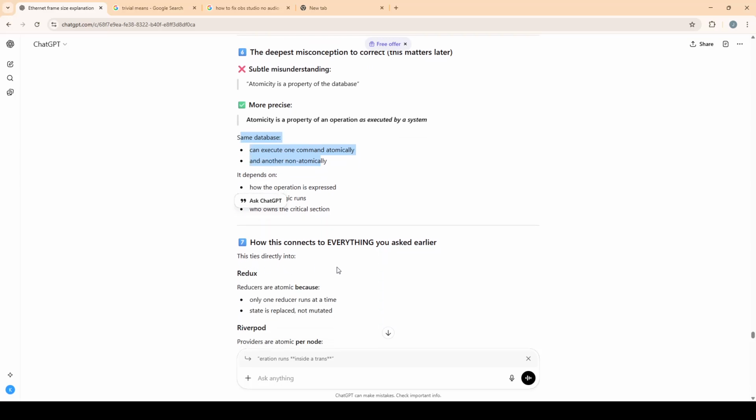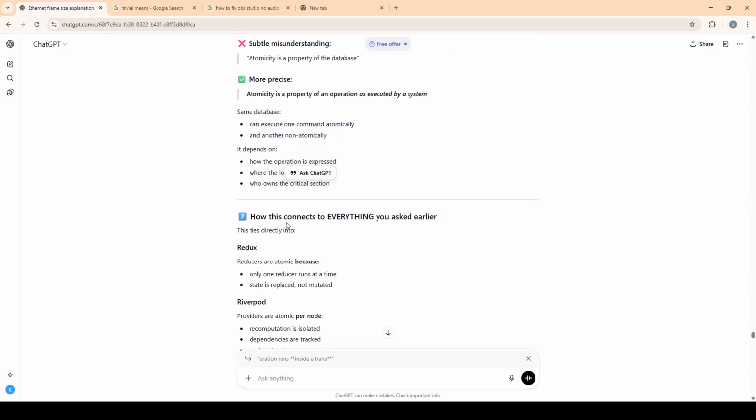Some databases can execute one command atomically, such as that SQL command, and another non-atomically, because that command could not be crafted to be atomic in that database. It depends on how the operation is expressed and where the logic runs. So as you can see, it depends on how the command or operation is expressed, where the logic runs, what the storage engine is, and who owns that critical section. That's where the threads or critical section concept in the OS comes in.